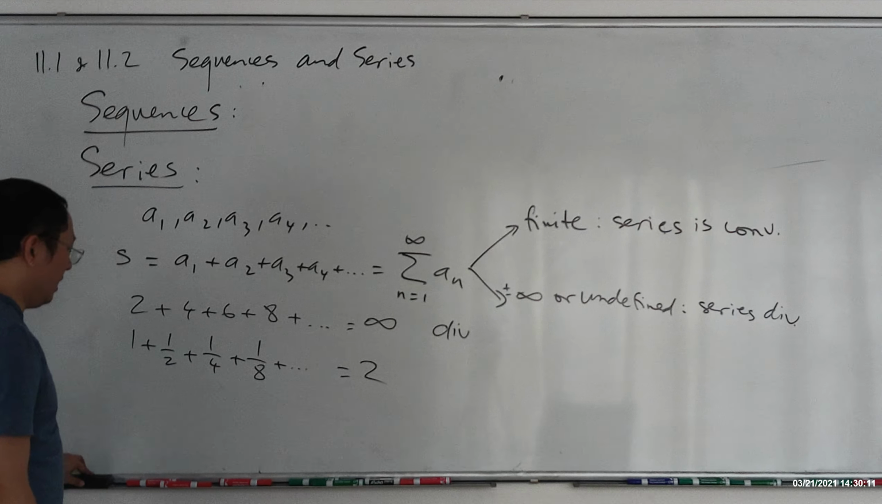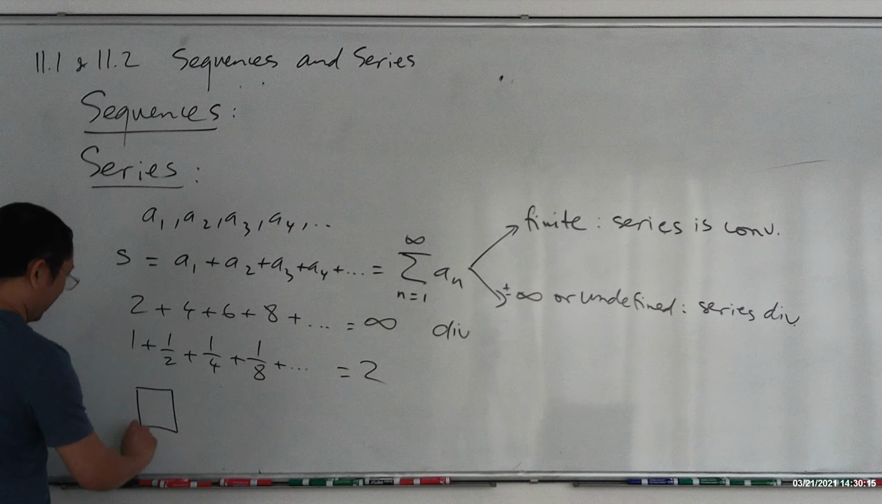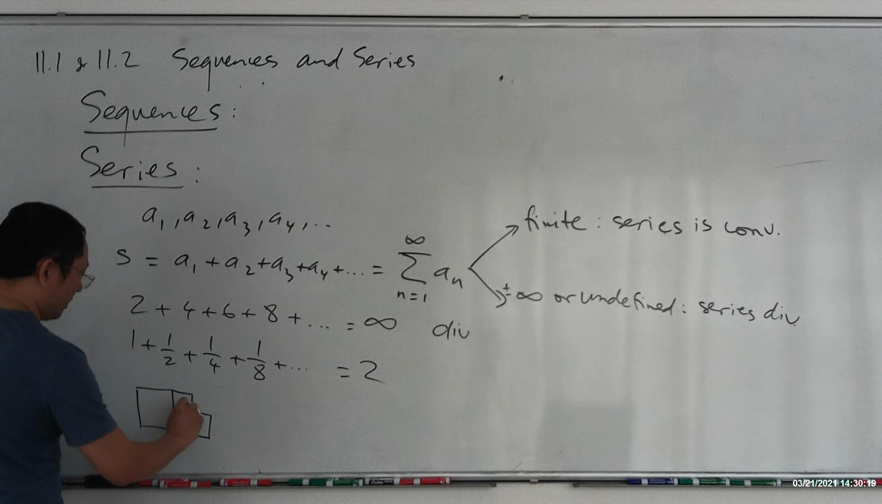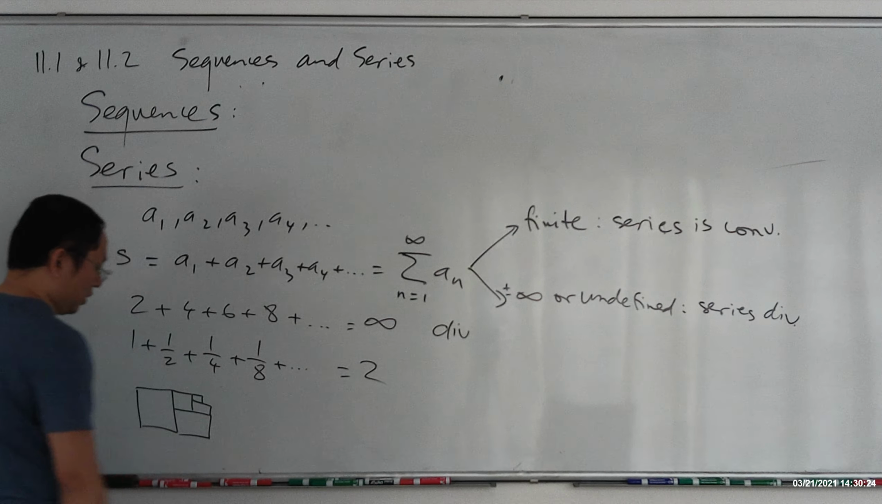And the geometrical way of saying this, think of number 1 is like a square. A half is like half of a square, okay? 1/4 and 1/8, 1/16. Keep adding. See what? It's equal to 2.